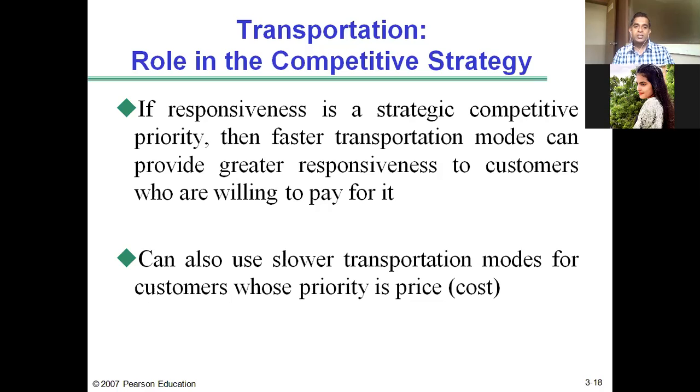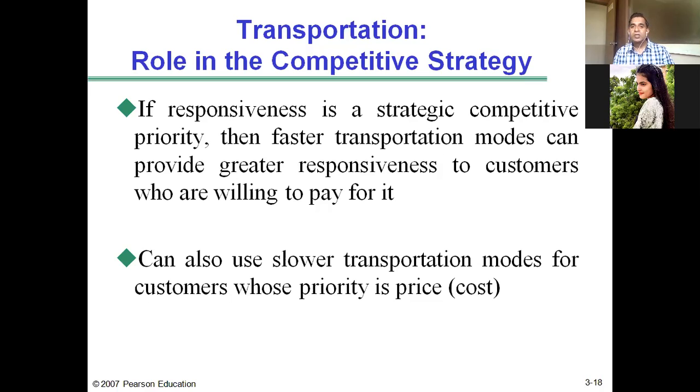So depending on the destination, speed post can deliver your message or letter to the recipient the very next day or within 72 hours. But you need to pay more. So if your priority is speed, you will go for a faster mode of transportation. In the case of the post office example, I will say speed post. And if your priority is price, you want to save cost, you can go for the ordinary post. It is just an analogy. It is not an example to make you understand.